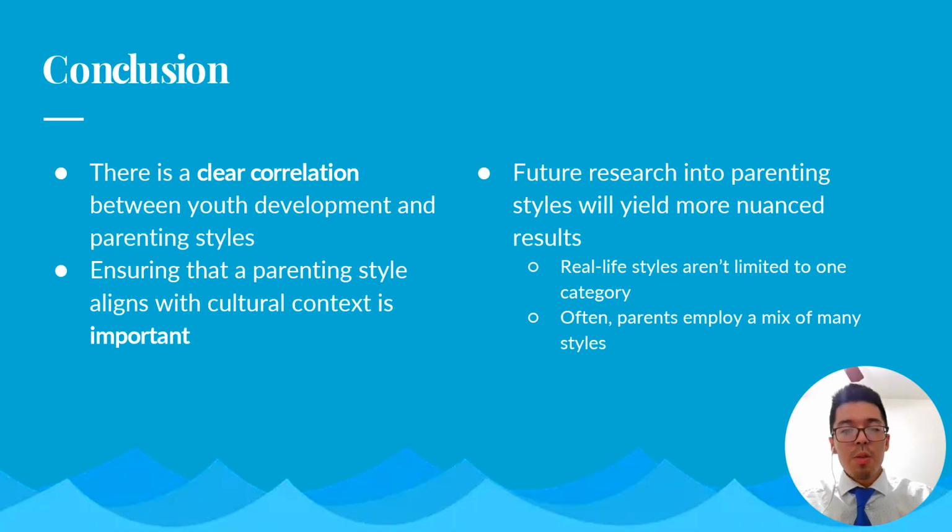So, to conclude, we've discovered that there is a clear correlation between youth development and parenting styles. We also need to ensure that parenting style aligns with cultural context. As we mentioned earlier, if you use the correct normative parenting style within the correct cultural context, it's likely that stronger positive effects will be achieved and weaker negative effects will be achieved.